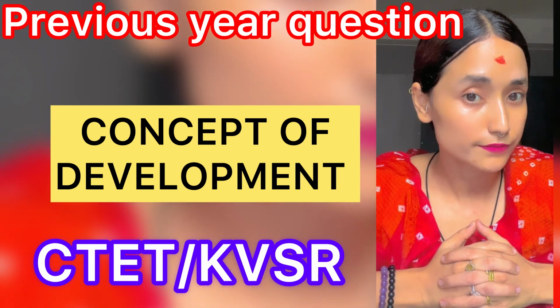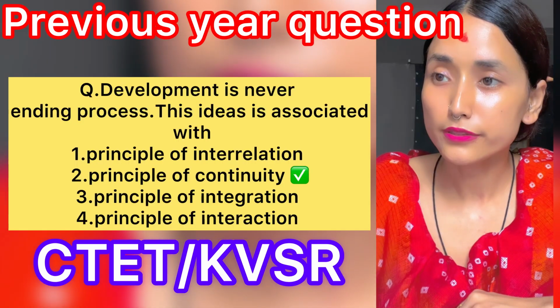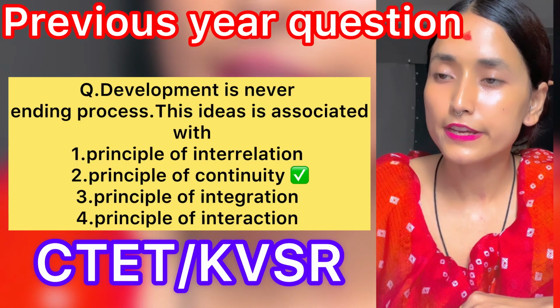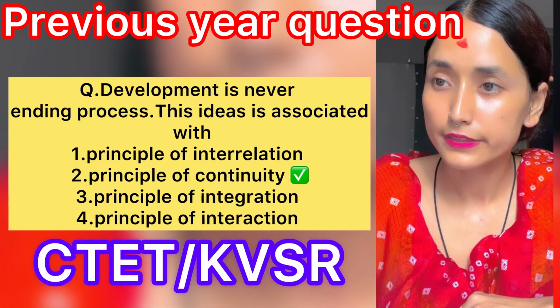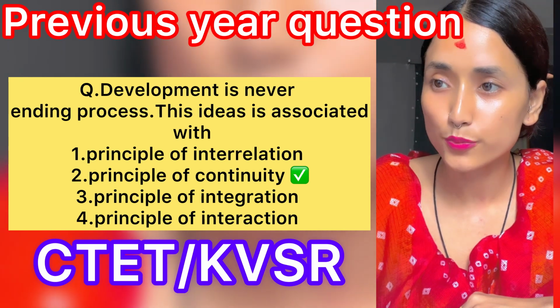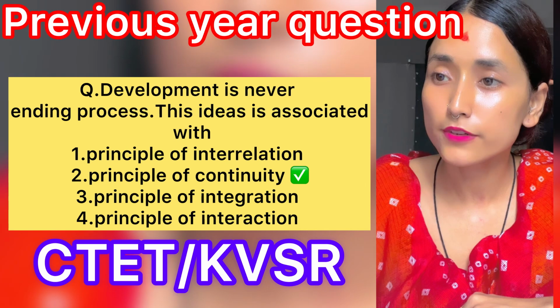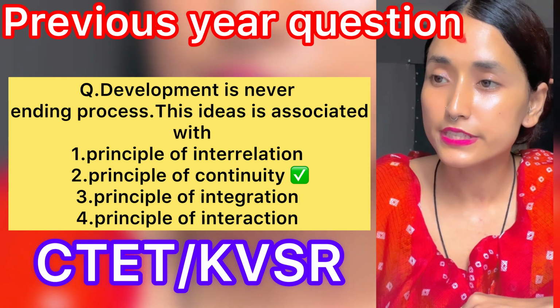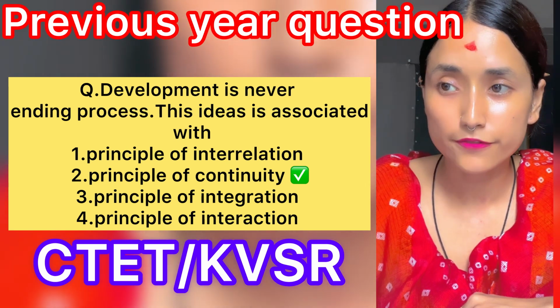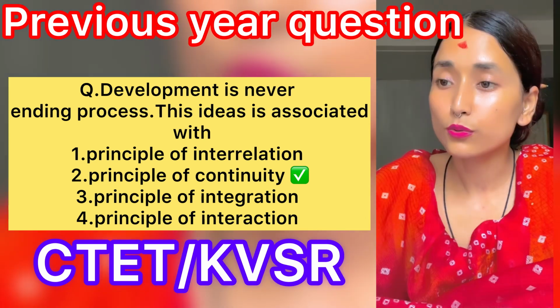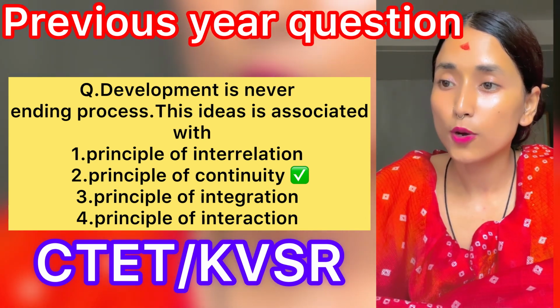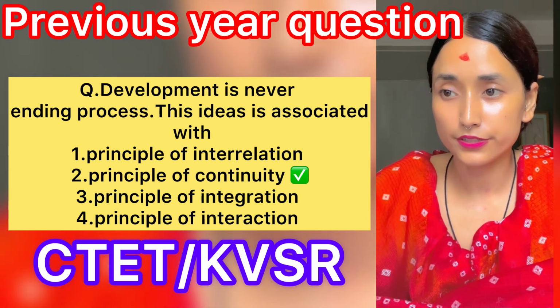Year question. Let's start. First question. Development is never ending process. This idea is associated with: option 1, principle of interaction; option 2, principle of continuity; option 3, principle of integration; or option 4, principle of interaction. So the answer is option number 2, principle of continuity.